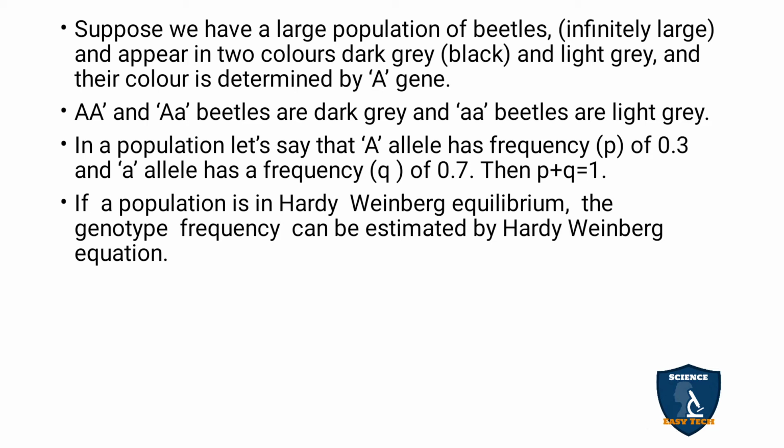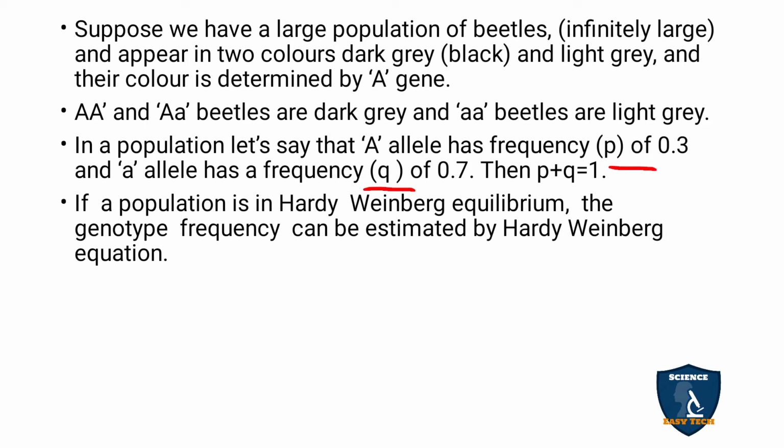In a population, let's say the capital A allele has a frequency of 0.3, denoted as p, and the small a allele has a frequency of 0.7, represented as q.